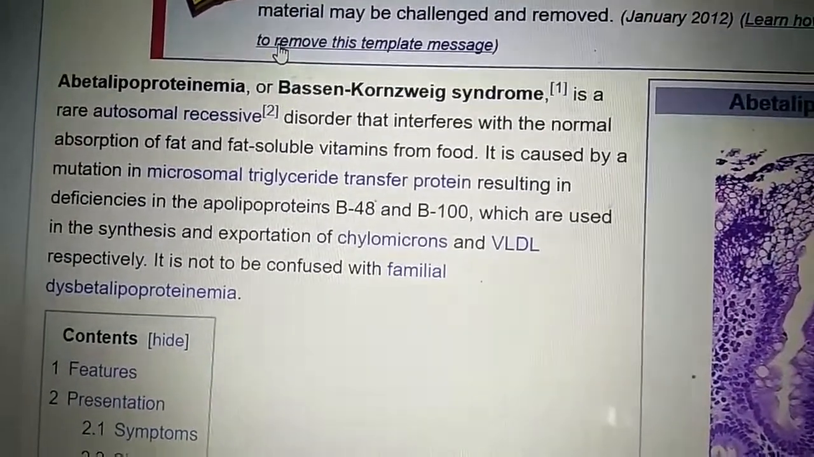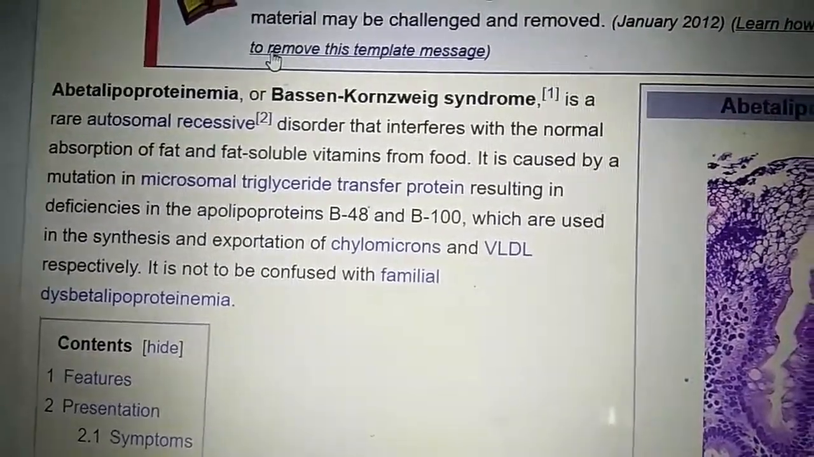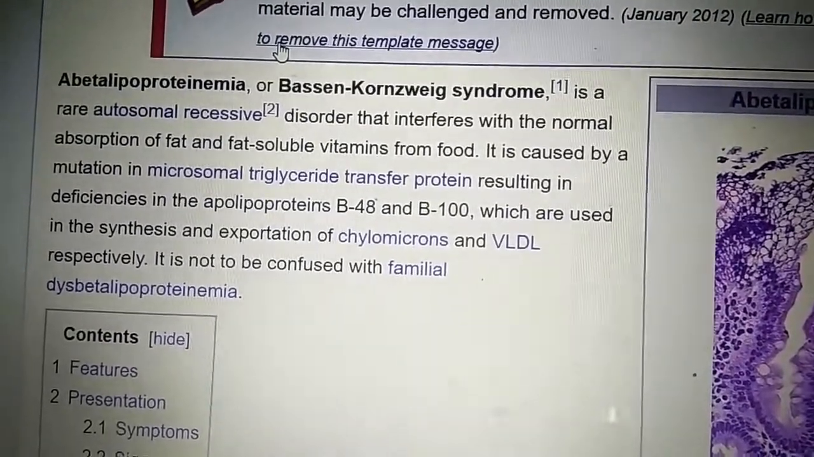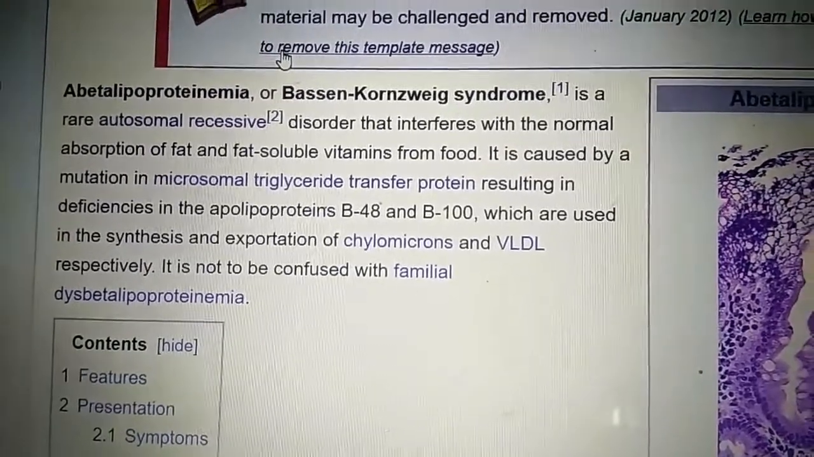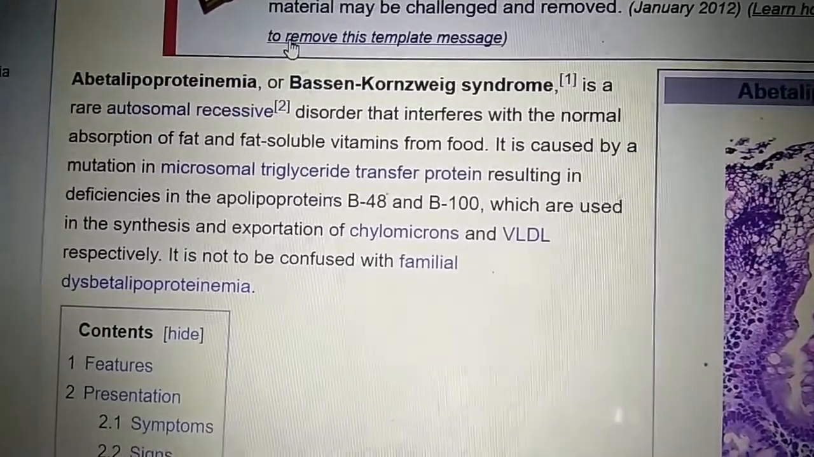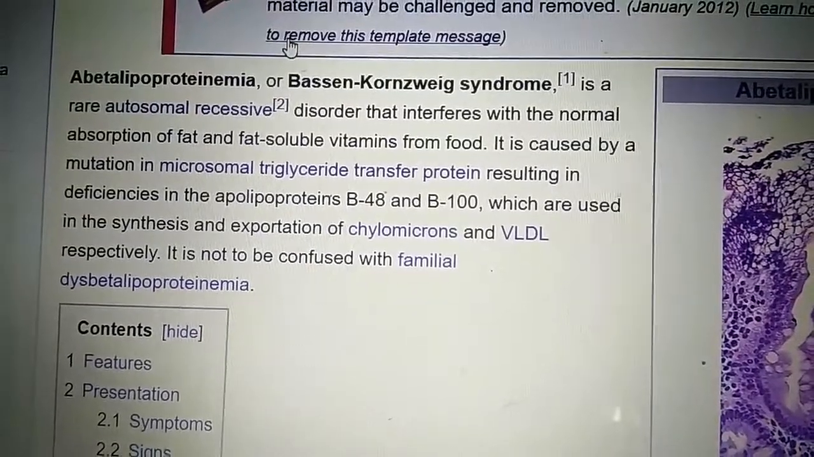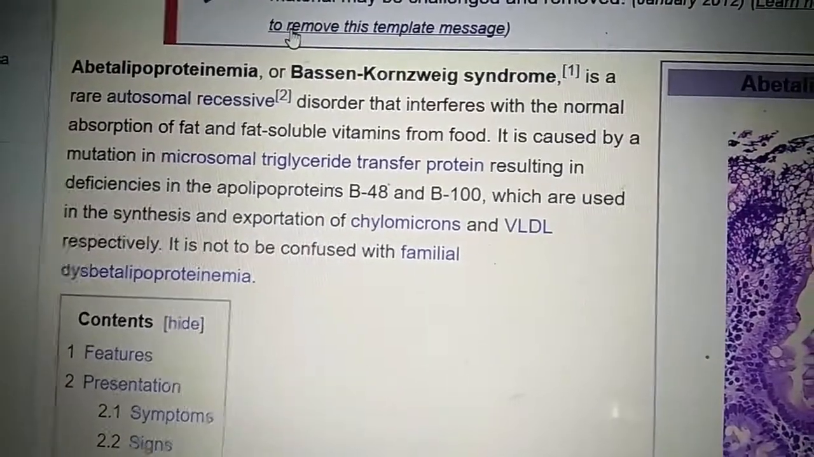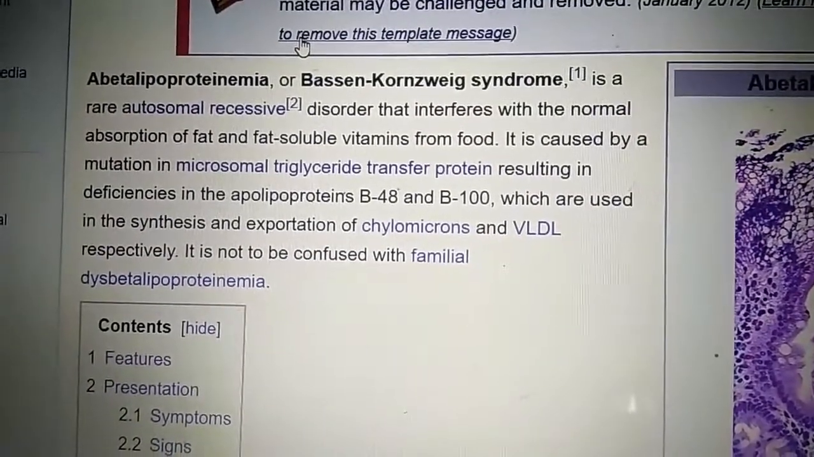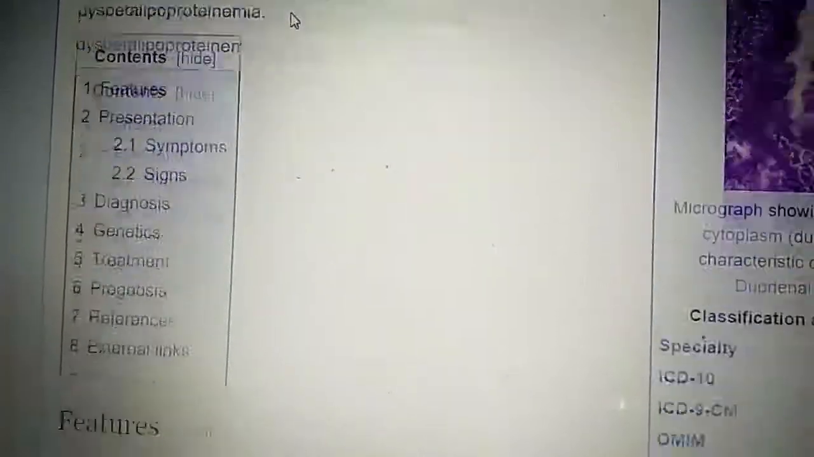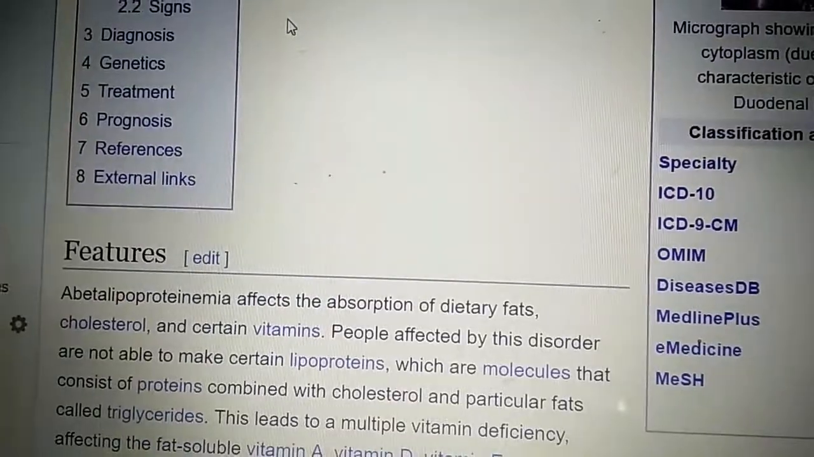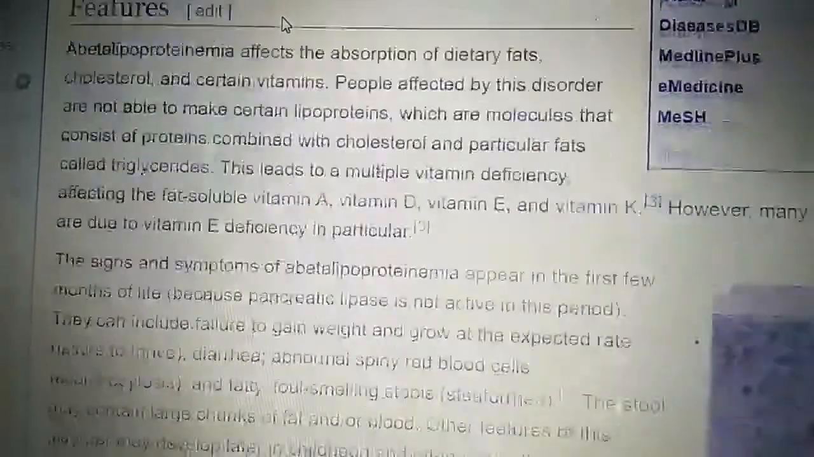You already know ApoB48 helps in transportation of chylomicrons, and ApoB100 helps in what? Transportation of VLDL. No, it is not to be confused with familial dysbetalipoproteinemia. Familial dysbetalipoproteinemia is type 3 hyperlipidemia, in which VLDL and LDL are elevated.